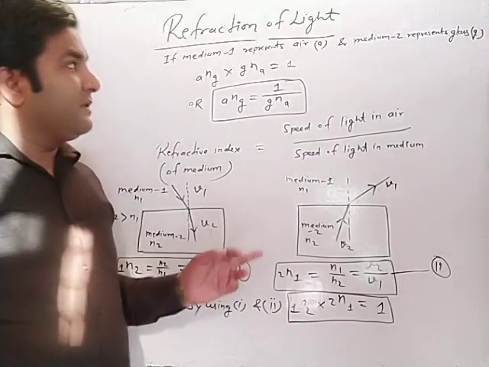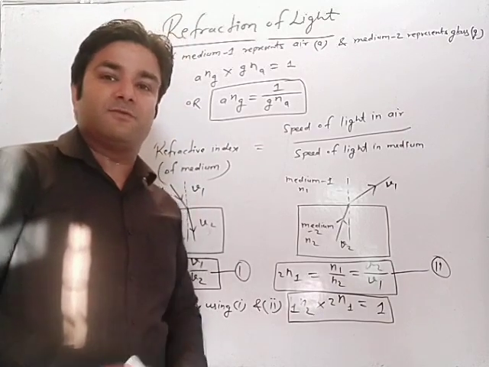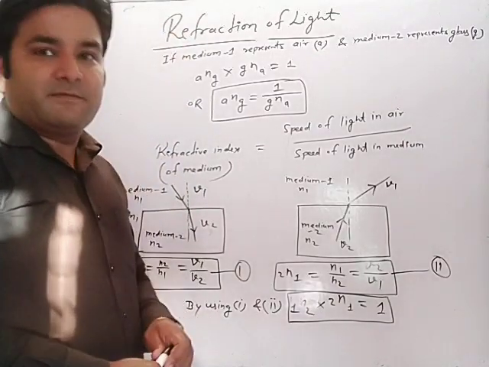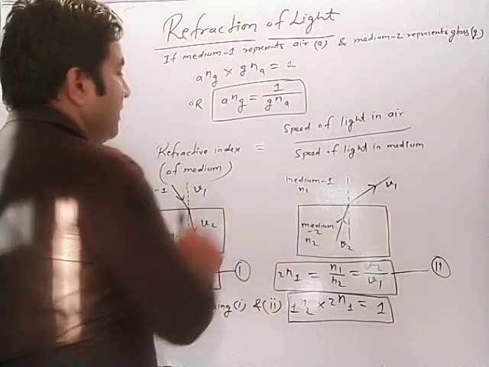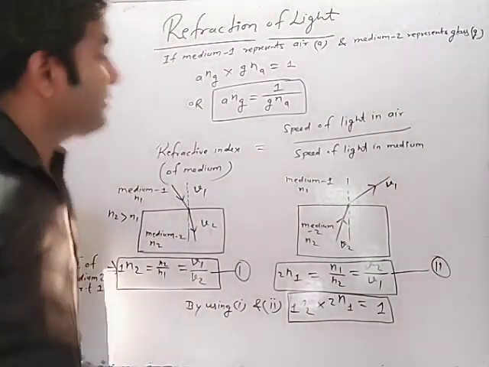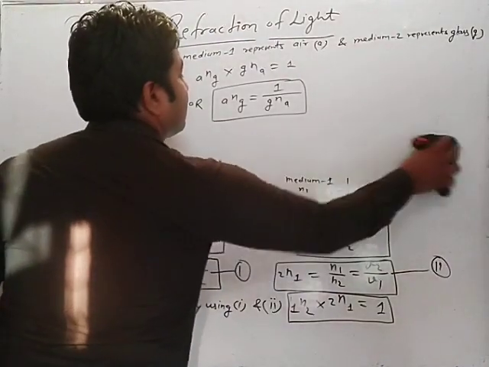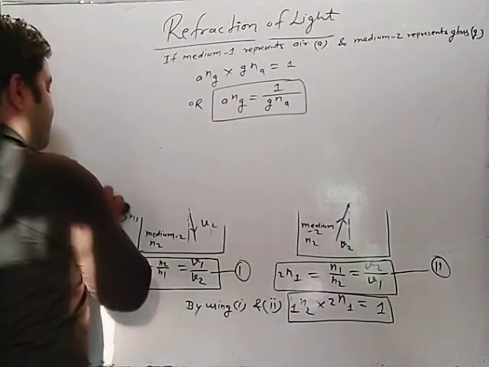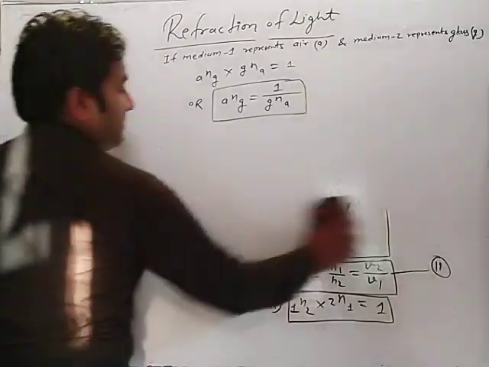Then after these, the two concepts of refractive index, that is absolute and relative refractive index. Let's see what are the two concepts of refractive index. Very simple concept.